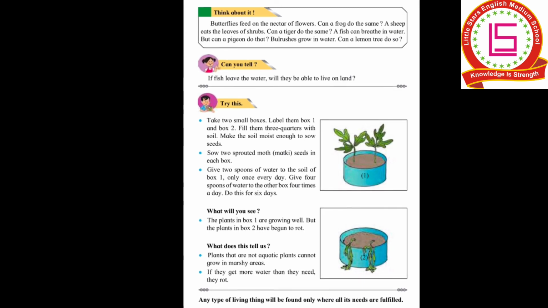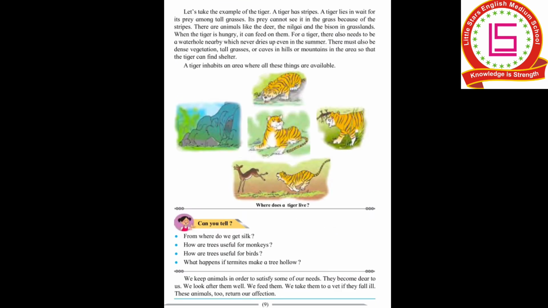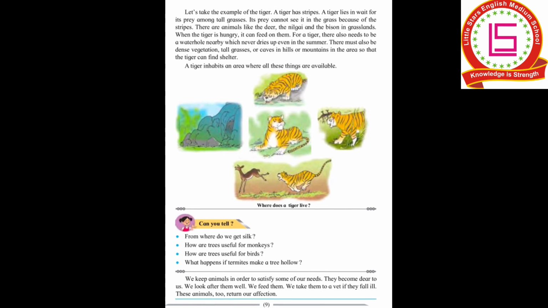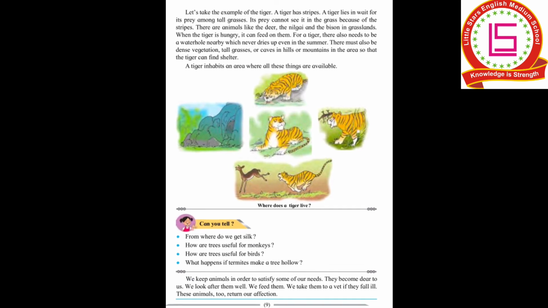Now we'll go to page number 9. Now we'll start with page number 9. Let's take the example of a tiger. A tiger has stripes. A tiger lies in wait for its prey, its prey means its dinner, among tall trees. Its prey cannot see it in the grass because of its stripes.